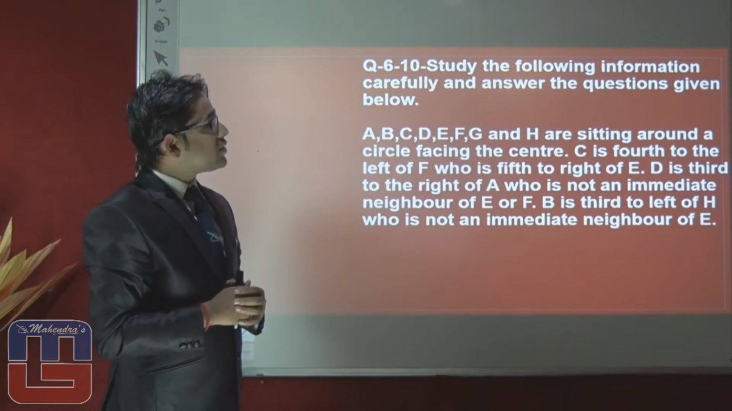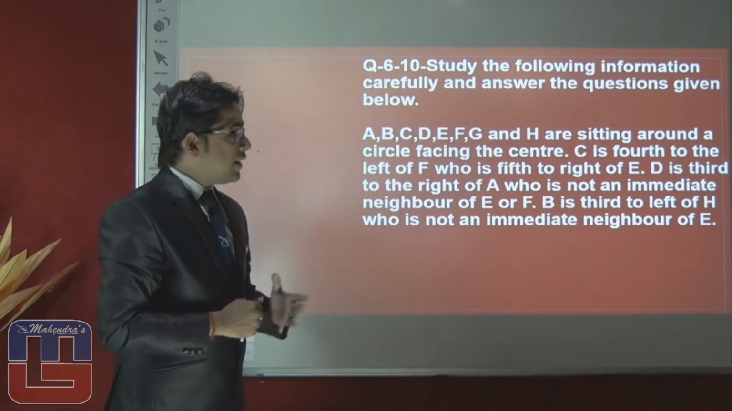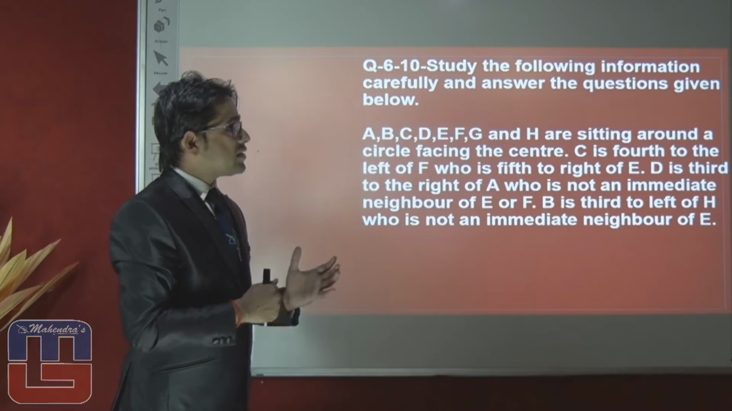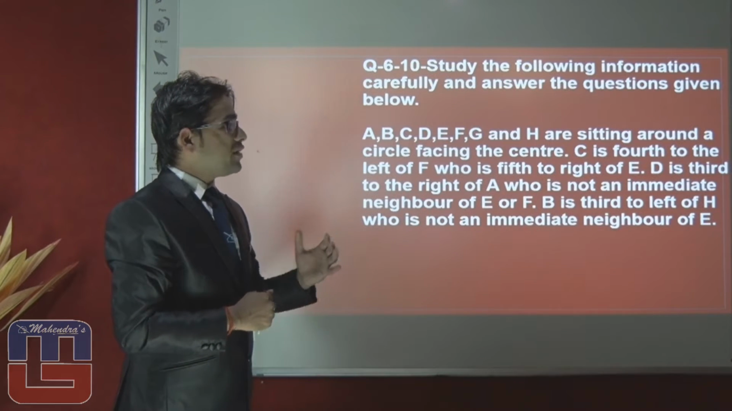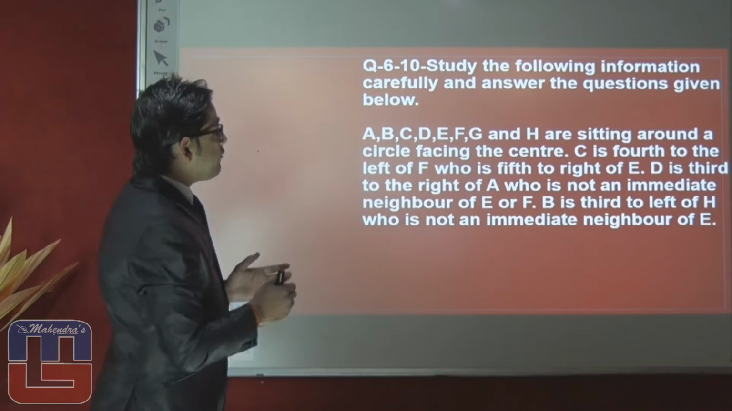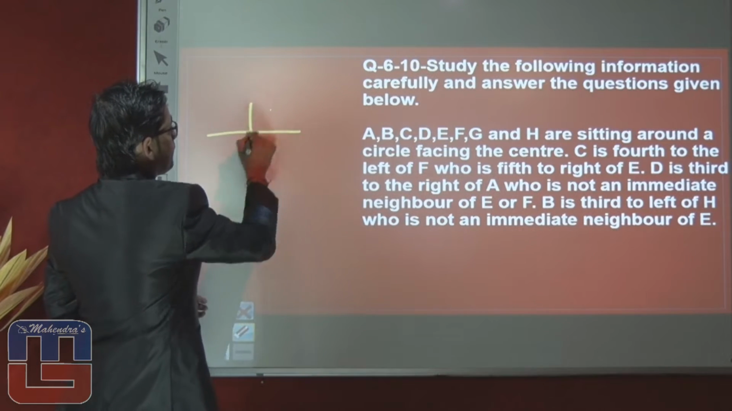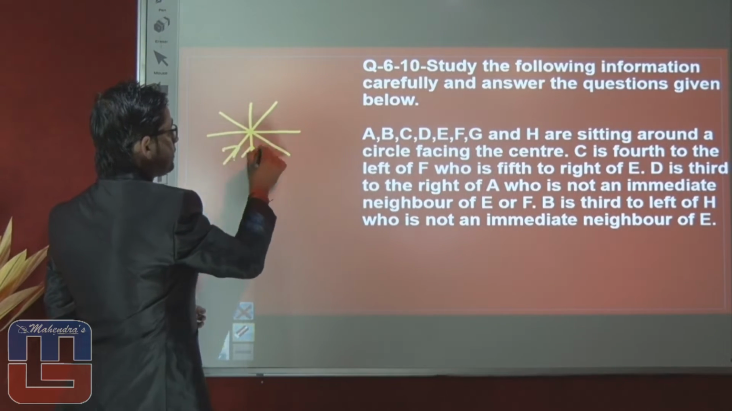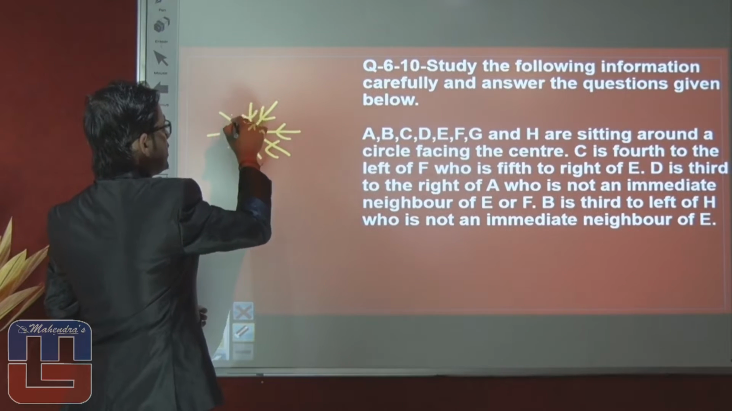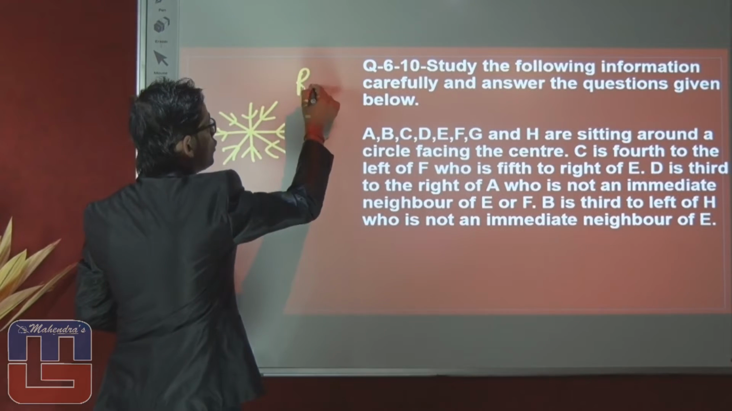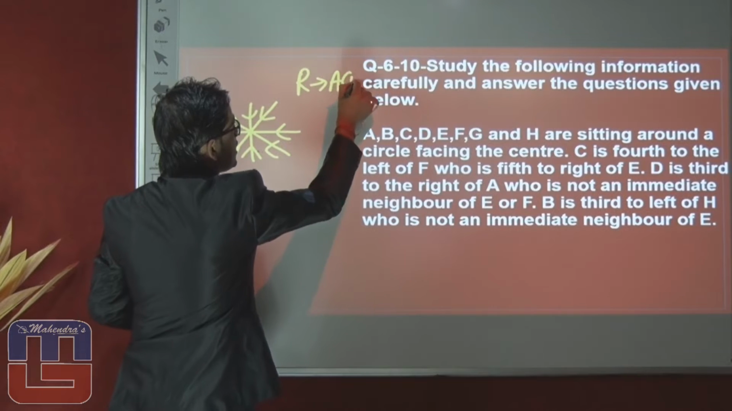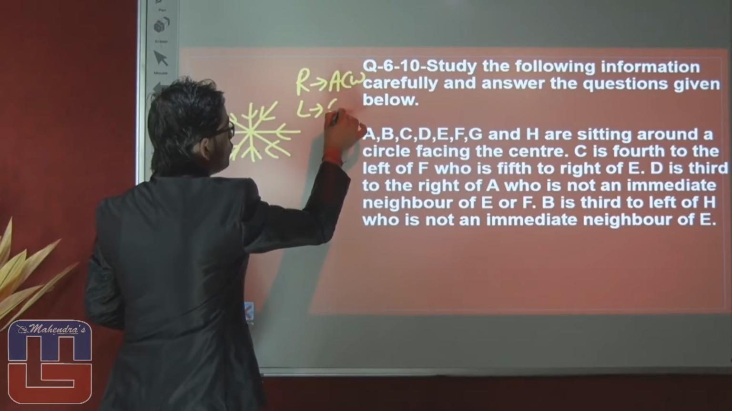You can see here this question is based on sitting arrangement. A, B, C, D, E, F, G, H are sitting around a circular table and facing toward the center. If all the members are facing towards the center, then for right we have to move anti-clockwise and for left we have to move clockwise.